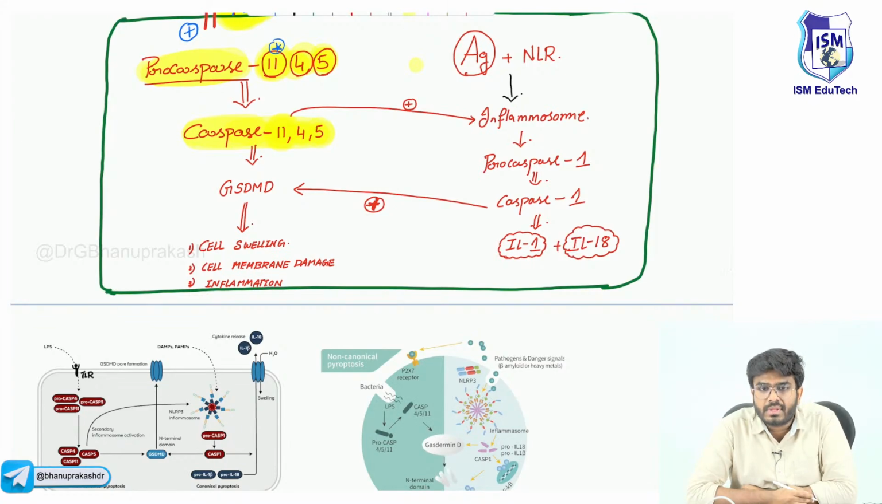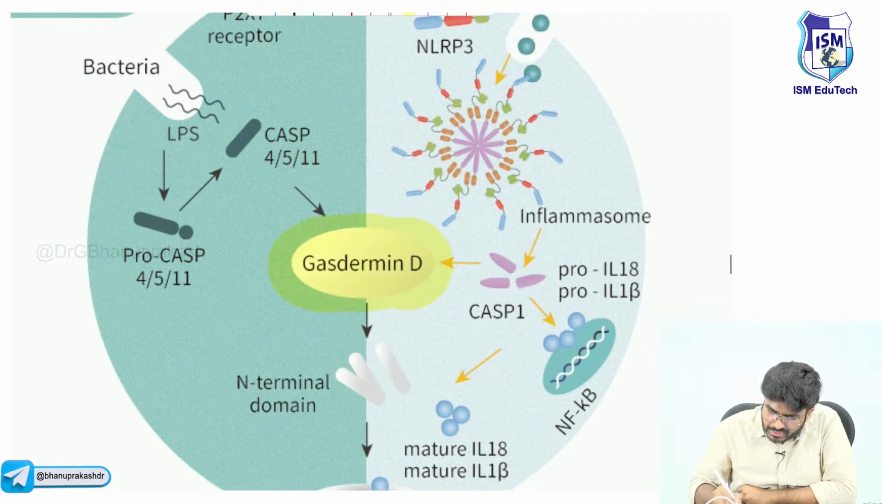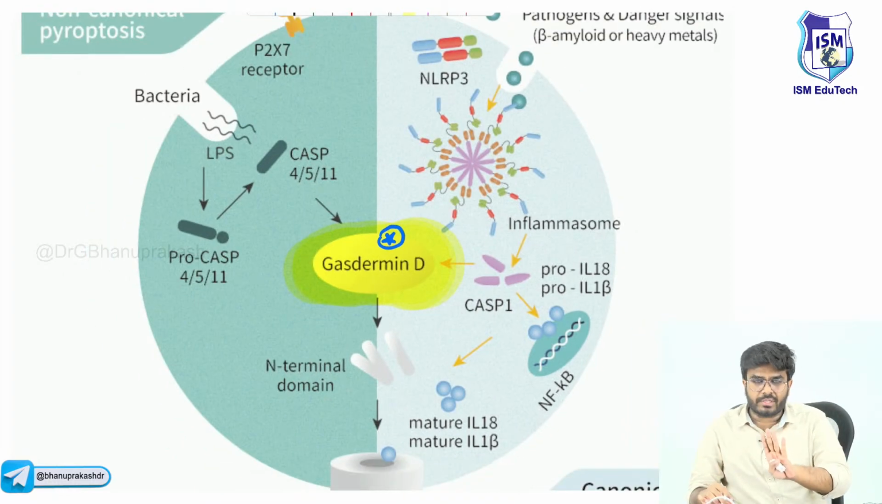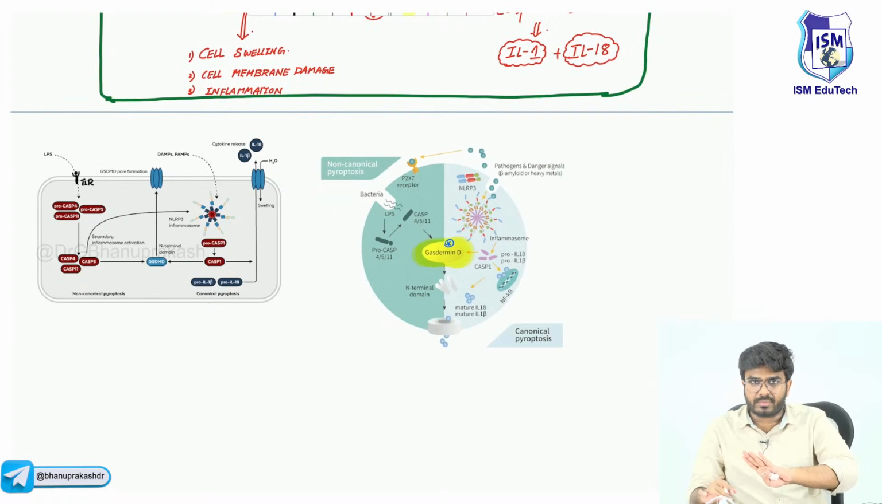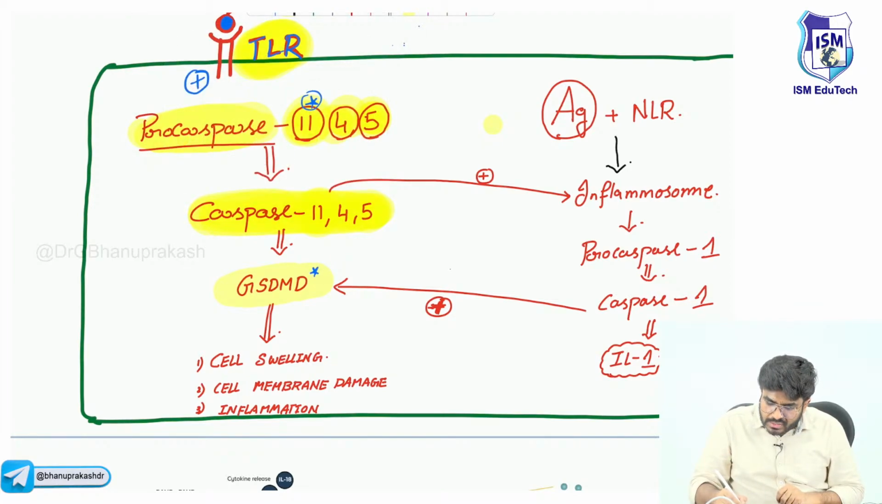Now, once these caspases are active, they are going to activate something called GSDMD. Sir, do you know what this GSDMD is? GSDMD stands for gasdermin. Something called gasdermin is getting activated. What is this gasdermin, sir? I will explain it in this diagram, but for now, look here. Caspase number 11, caspase number 4 and caspase number 5 are activated. Now they are going to activate or produce gasdermin.